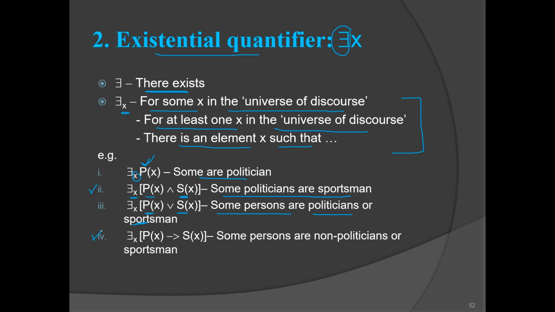Now this sentence is tricky. There exist some people, if they are politicians, it implies they are sportsmen. Now it is very hard to write a sentence for this.